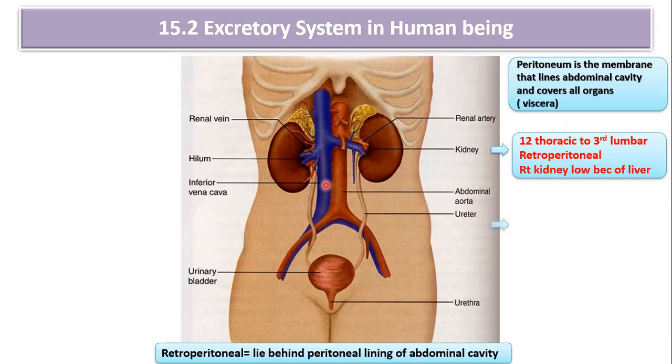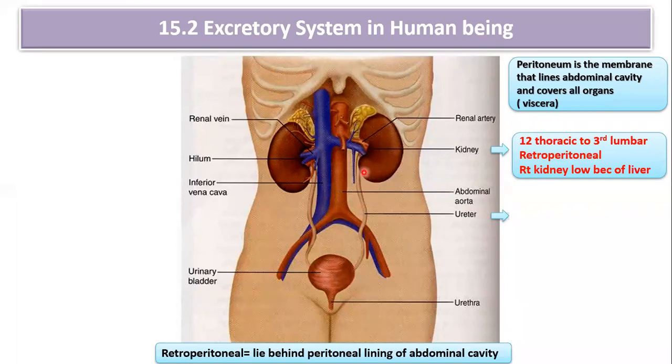The right kidney is slightly lower because of the liver. Okay, that you have to remember. That is all about the kidney. From the kidney, a pair of tubes arise, which are known as ureters. So what is the function of the ureter? The ureter is going to carry the urine from the kidney to the urinary bladder.